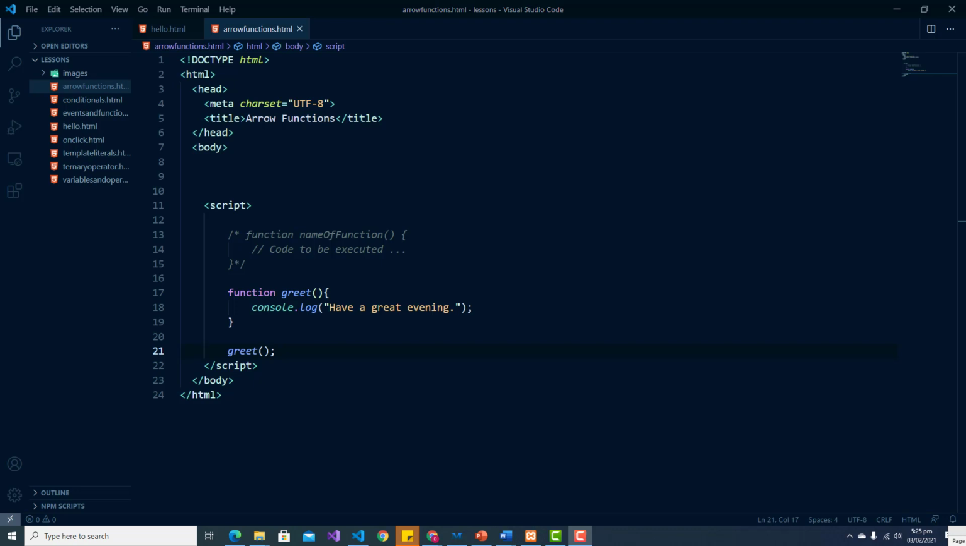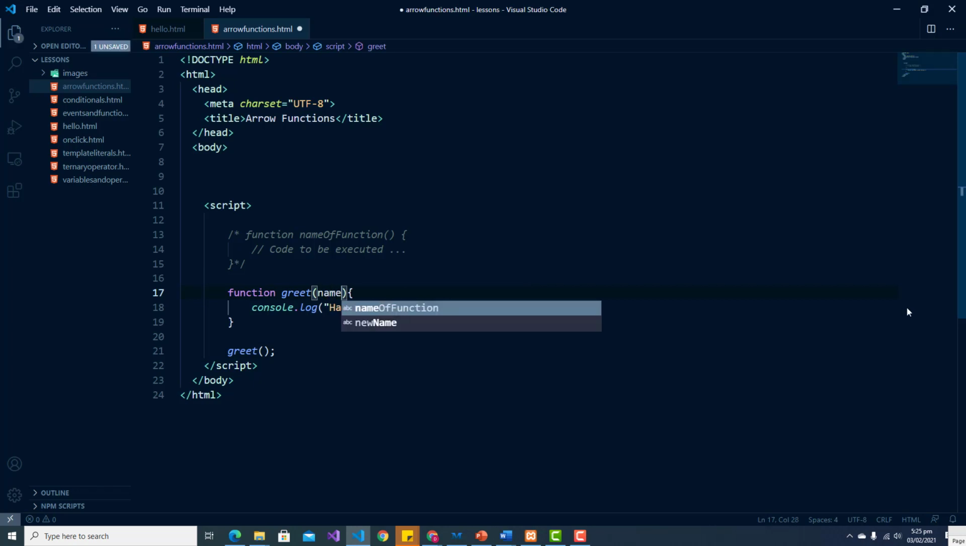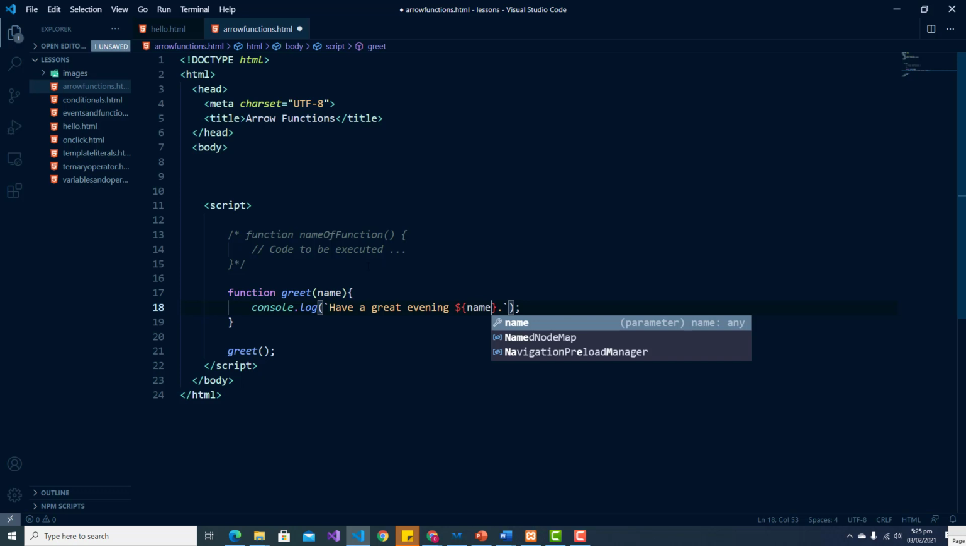If we wanted to personalize this function by including the name of someone, we can add a parameter called name, and inside our function, let us change our double quotations to backticks. And let us include the name of the person, right?